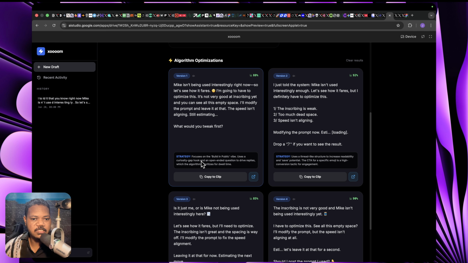Now, its thought process focuses on the build in public vibe, uses a curiosity gap hook and an open-ended question to drive replies. So there's a learning element to this. I wanted to highlight the strategy used for each grading, which the algorithm prioritizes for dwell time. Here it uses a thread-like structure to increase readability and save potential. So this one is targeting based on the algorithm. Bookmarks is a factor. So when people bookmark, it gives a signal for virality.